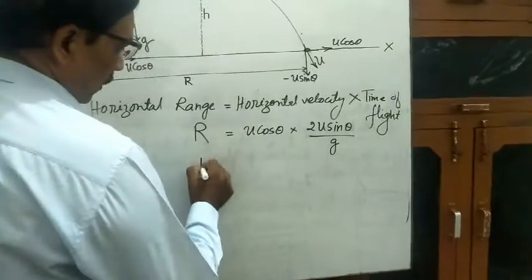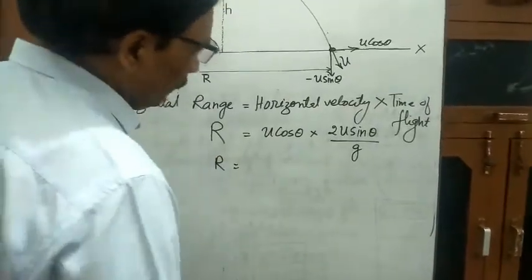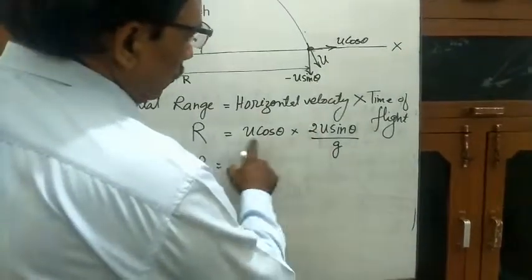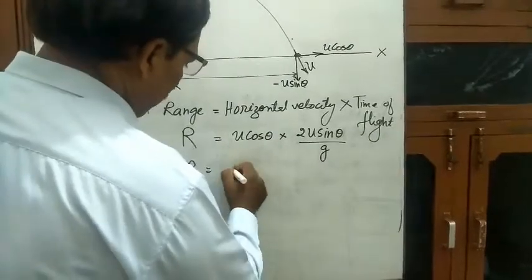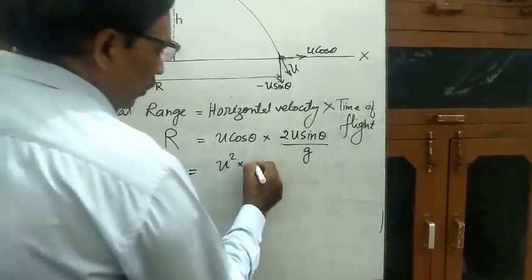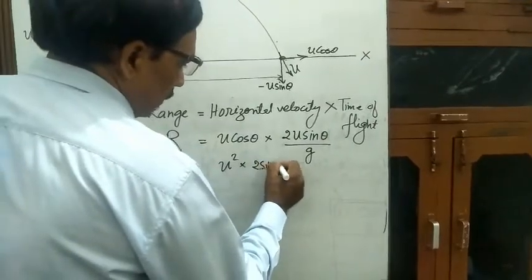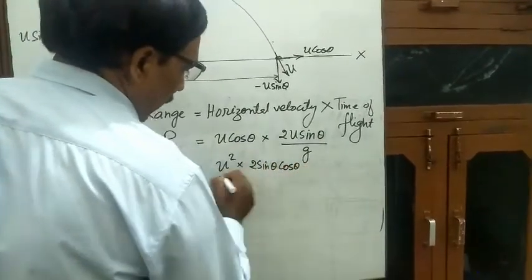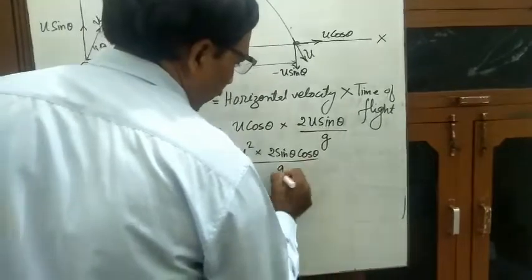So this R is equal to u into u, this will be u square into 2 sin theta cos theta by g.